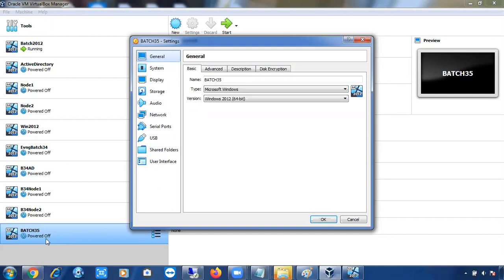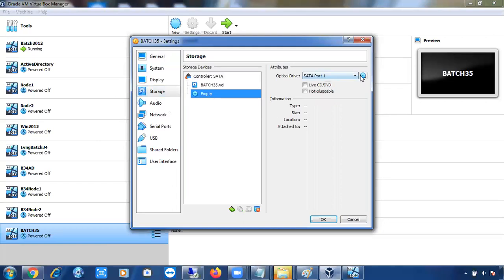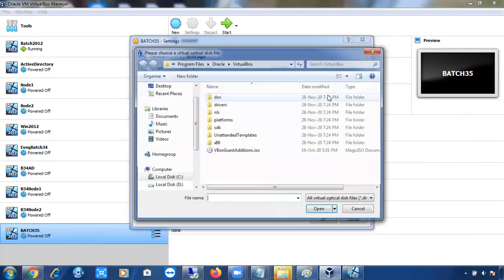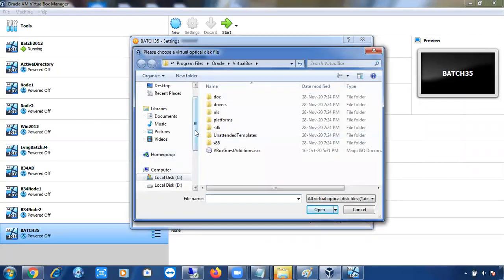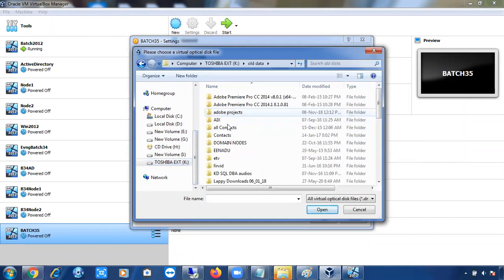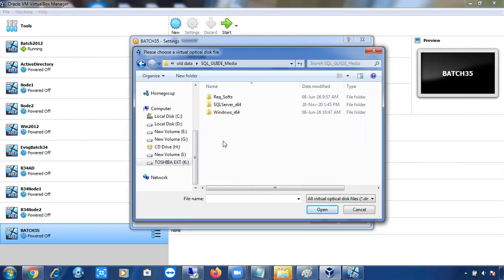Go to settings of this machine, go to storage, click on empty disk, select here, choose a disk file. It is there in my hard disk. Go to hard disk, training videos, all the data, personal, media.